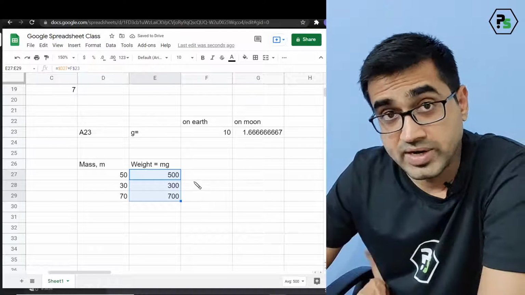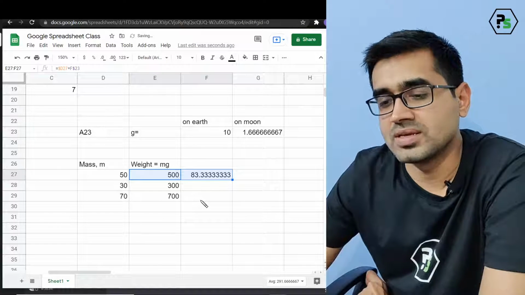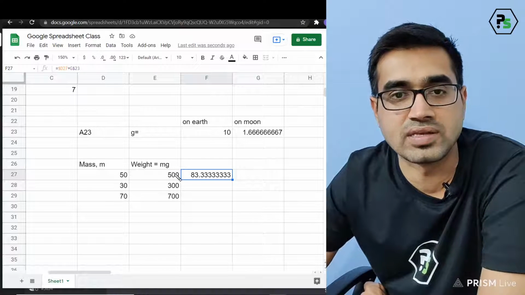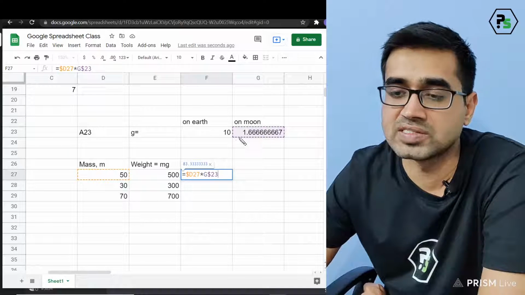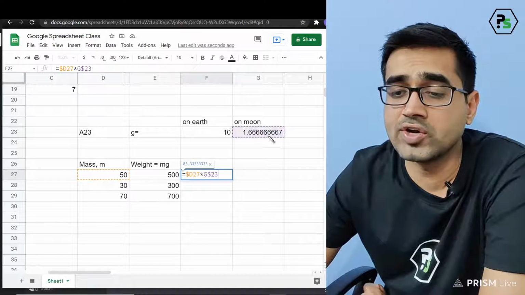But if I go and drag it now, it seems to be correct. Is it correct? I think 500 divided by 6 is actually 83.33. Now you notice the multiplication is correct. It's happening with the mass of the object, with the acceleration due to gravity on moon.